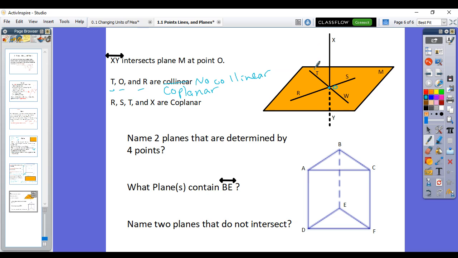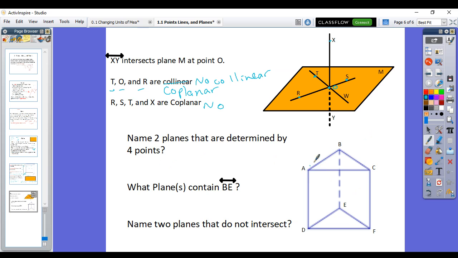Now it's R, T, S, and X right here. So point R, point T, point S, and point X. Are they coplanar? No. R, T, and S are, but X is hovering above it, so they're not coplanar. No, they're not coplanar.